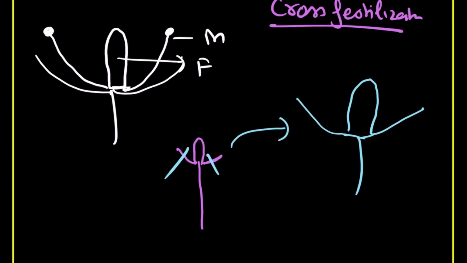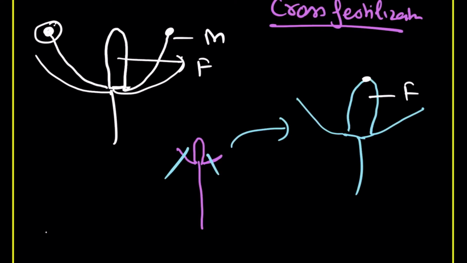Now this flower is only going to have the female part, and you can collect stamens from another flower with the help of a brush, and just by touching the female part, you can perform the cross fertilization. So keep in mind, Mendel performed two types of cross.